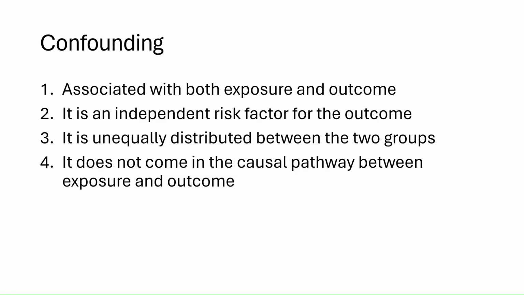A confounding factor has four important characteristics. They are as follows. First feature is that it is associated with both exposure and outcome. The second feature is that it is an independent risk factor for the outcome. Third feature is that it is unequally distributed between the two groups, that is, cases and controls, or the study group and the comparison group. The fourth feature is that it does not come in the causal pathway between exposure and outcome. So, a confounding factor fulfills these four major criteria.